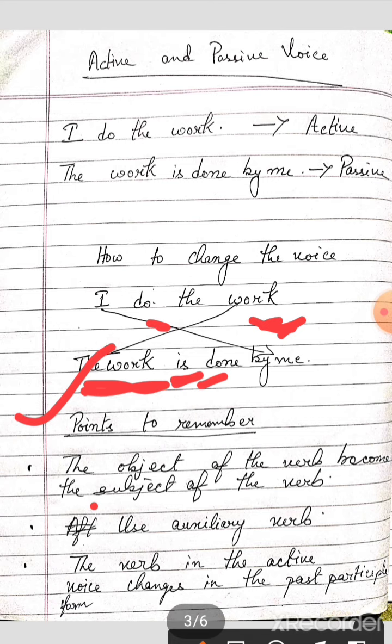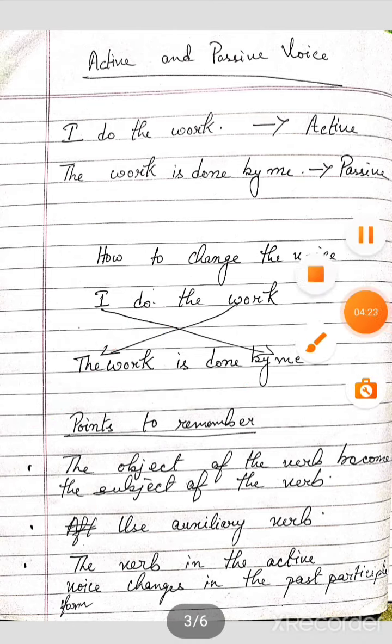The verb in the active voice changes in the past participle form, and the main verb of the active voice will change to past participle form, that is the V3 form in the passive voice. Okay, so I hope this much is clear to you. Okay, so we will move on.